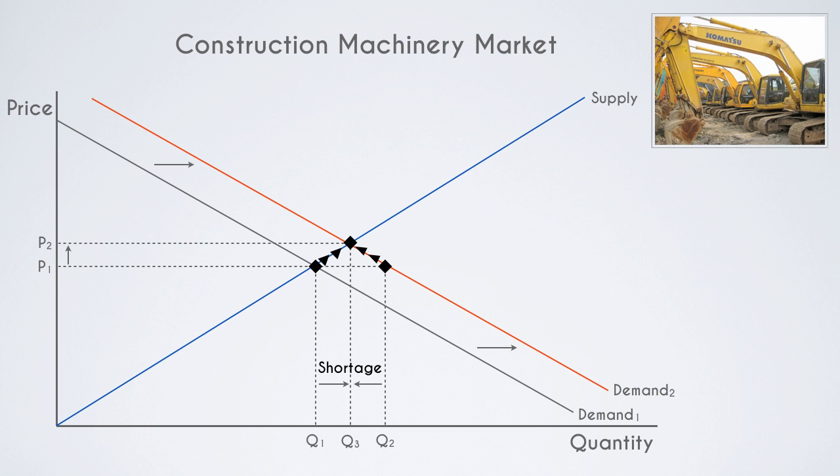Due to the shortage created, the price will gradually increase to eliminate the shortage. The quantity supplied will increase from Q1 and the quantity demanded will decrease from Q2. The price will continue increasing in order to eliminate the shortage. Eventually, a new equilibrium will be established at P2 and Q3.